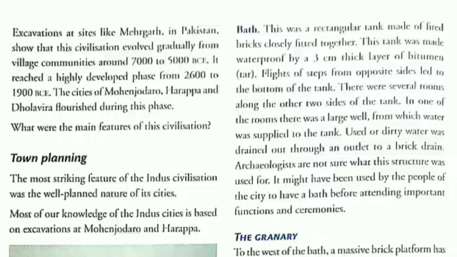On the two sides of the tank there were rooms. In one of the rooms there was a large well. The water was supplied to the tank from this well. The used dirty water was drained out through an outlet. Even today, archaeologists are not sure what this structure was used for. Maybe it was used by the people of the city to have a bath before attending important functions and ceremonies.